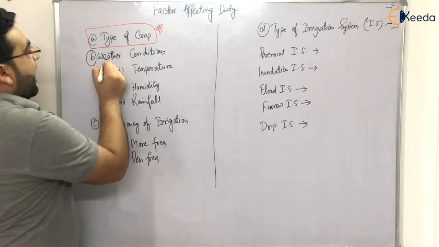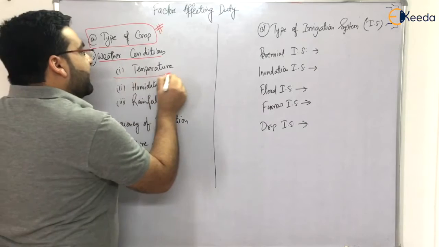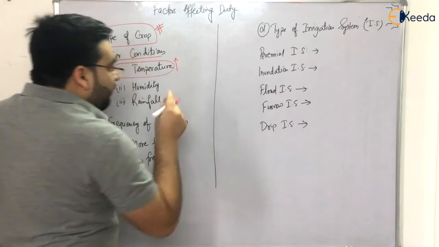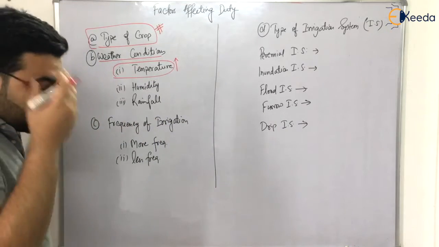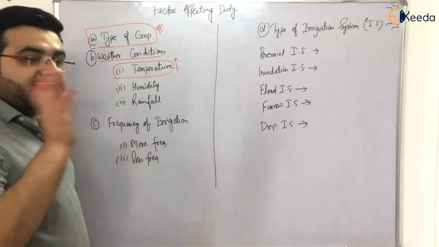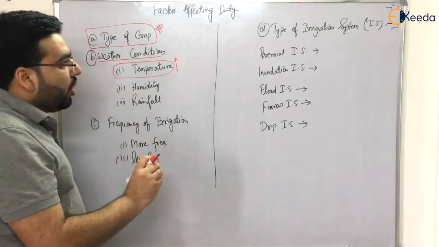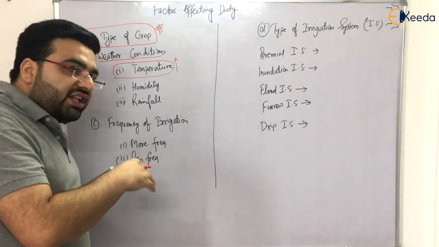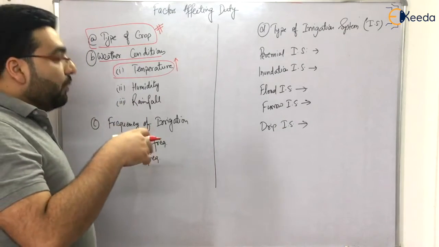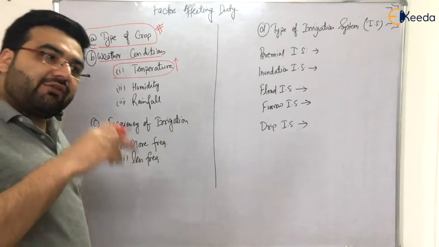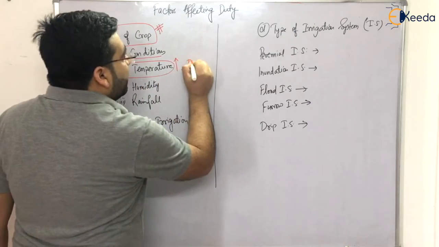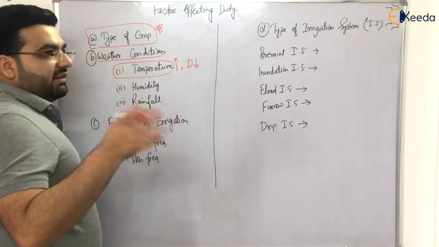The second factor is the weather conditions. The first one is temperature. Now you tell me, if the temperature is high, what will happen to duty? This is common sense. If the temperature is high, evaporation losses will be very high. If evaporation losses are very high, more discharge will be required to irrigate a particular area, or less area can be irrigated for that particular discharge. So if temperature is high, the duty will be less, and vice versa.